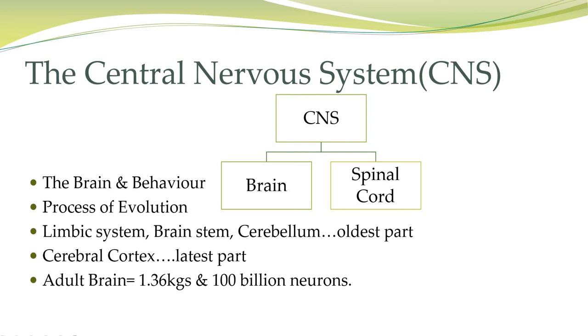Now we will talk about the functions of major parts of the brain. For what behavior is each part responsible? It is believed that the human brain has evolved over millions of years from the brains of lower animals, and this evolutionary process still continues. We can examine the level of structures in the brain from its earliest to the most recent form in the process of evolution. The limbic system, brainstem, and cerebellum are the oldest structures, while the cerebral cortex is the latest development in the course of evolution.